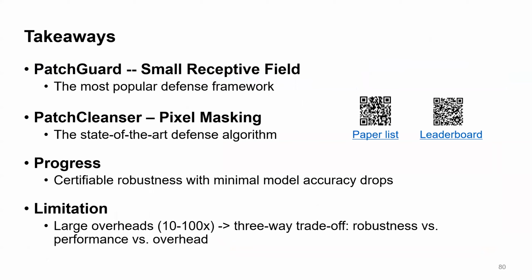Now, this is the end of the talk. The takeaway of this talk: we first discussed PatchGuard that leverages the idea of small receptive field, and it is a popular defense framework. PatchCleanser uses a different way to achieve certifiable robustness and is the current state-of-the-art algorithm. We are excited to see certifiable robustness can be achieved with a minimum cost of model accuracy drop. And finally, there are some limitations, and one biggest limitation is the large overhead. We are trying to find ways to mitigate the 3-way trade-off.